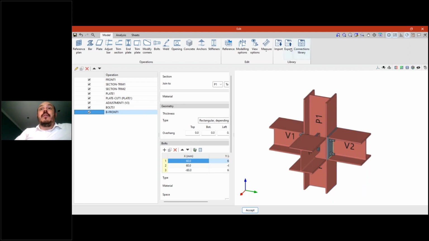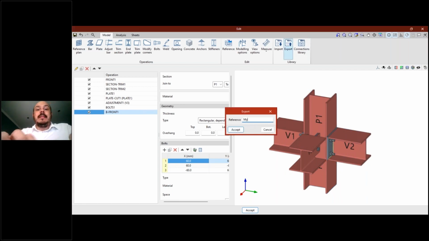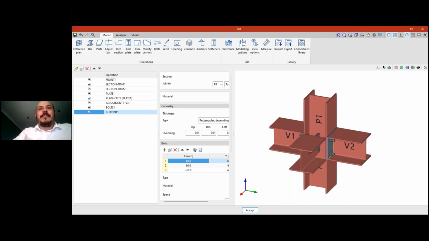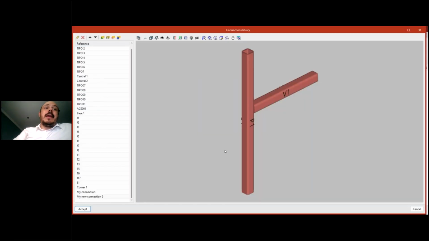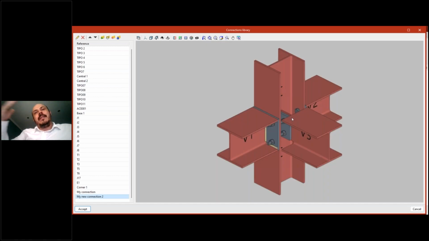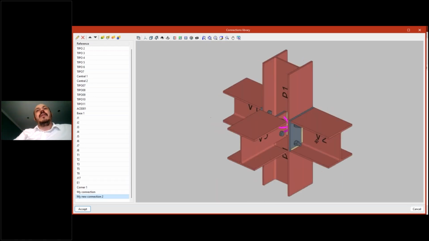Of course, from this point you can export this as a new connection, so my new connection 2, for example, and it's going to be available now in your library, and then you can keep using this connection in different parts of your project.